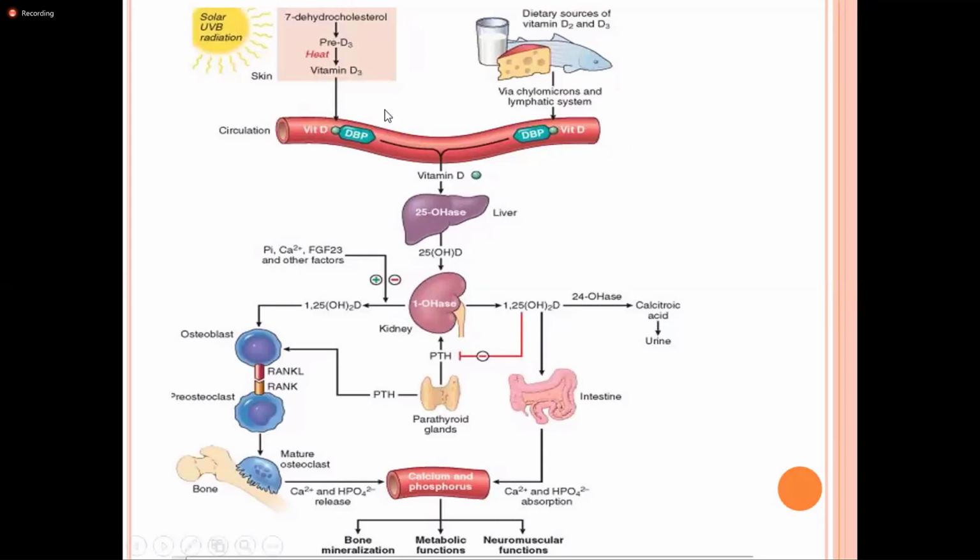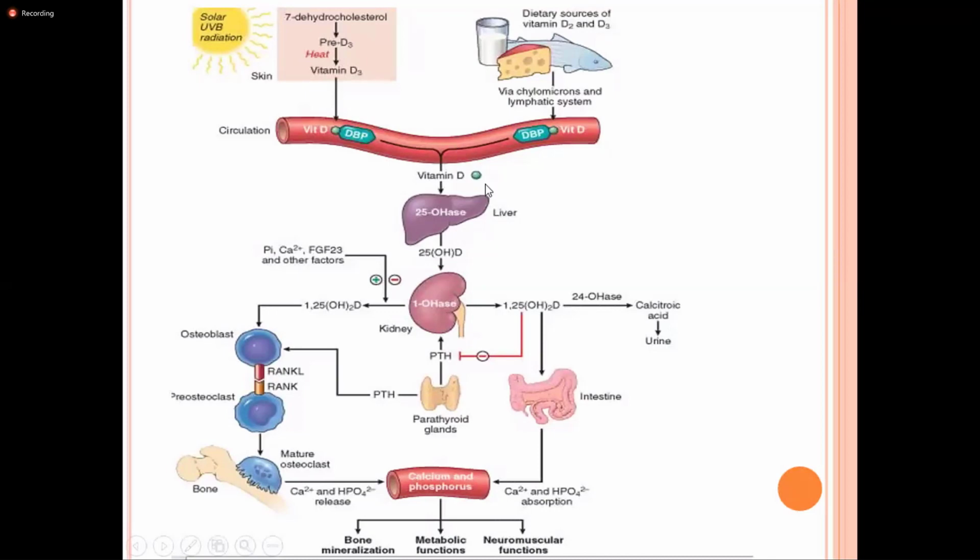Okay, what happens is that vitamin D is at first synthesized in the skin, okay, from what? From the UV light and also from the diet. Vitamin D is synthesized from solar radiation in the skin, and from the diet.